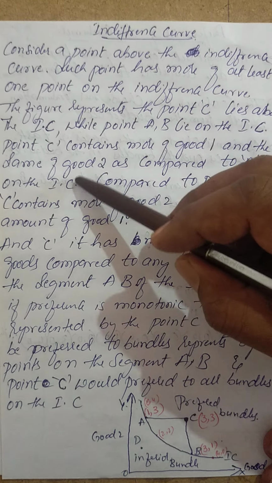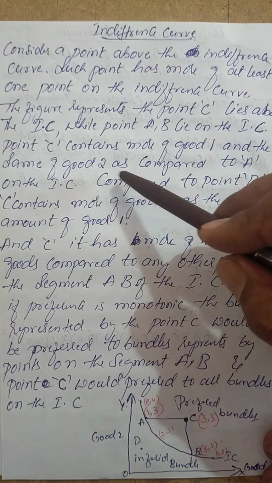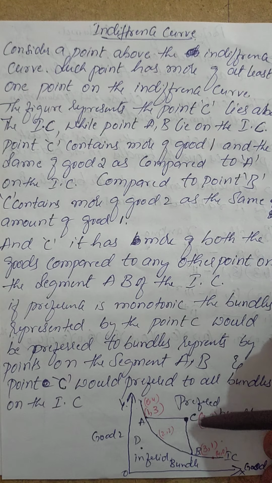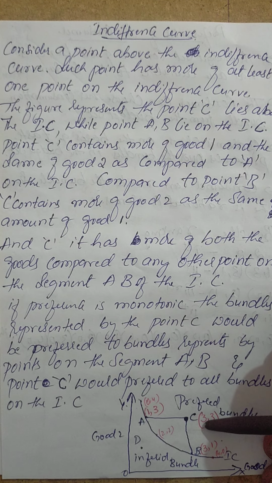Okay, which is containing more of good 1 and the same of good 2 as compared to A. Same good 2, isn't it? More of good 1: 1, 3 is there, whereas here 3, 1. So good 2 remains same, whereas good 1 is changed.